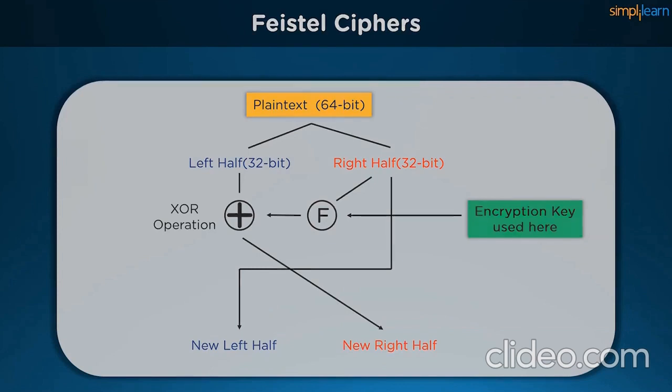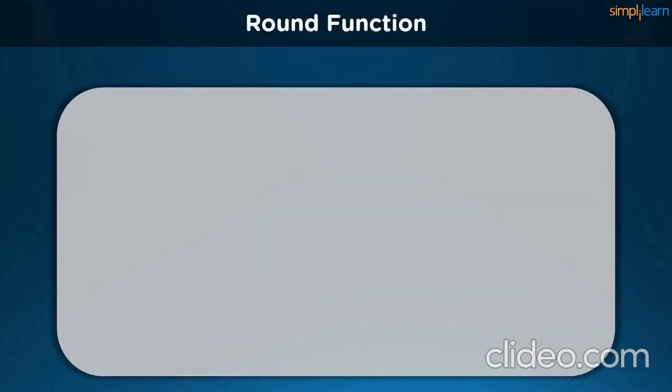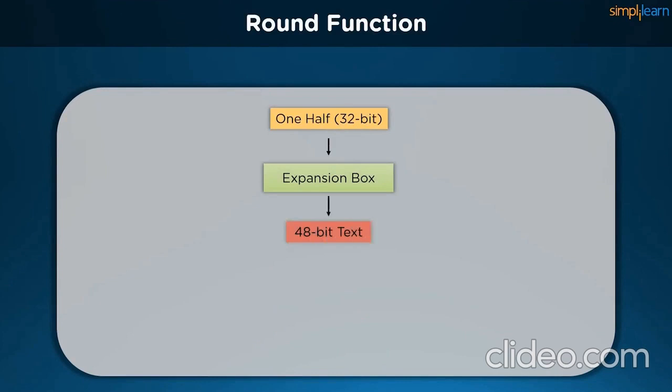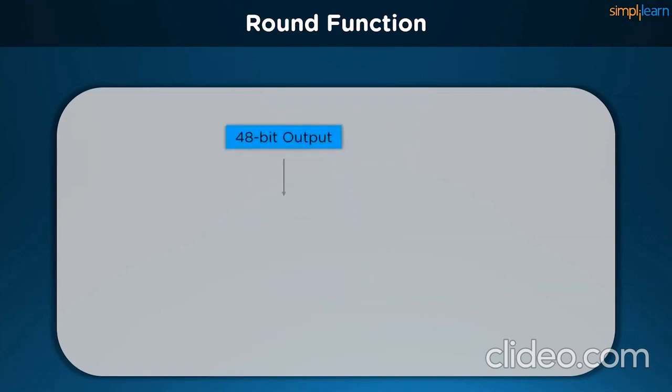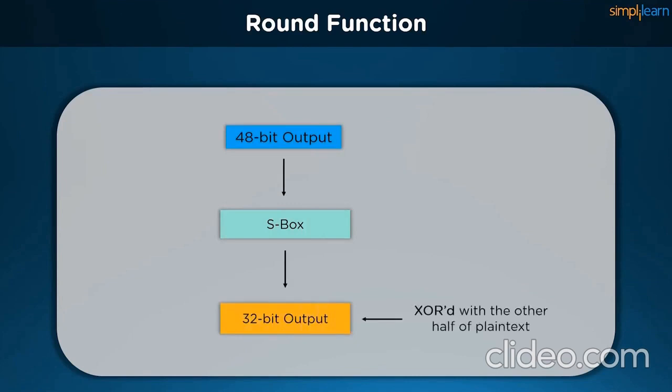Taking into account what happens in the polynomial function, we take one half of the block and pass it through an expansion box. The work of the expansion box is to increase the size of the half from 32-bit to 48-bit text. This is done to make the text compatible with the 48-bit keys we have generated beforehand. Once we pass it through the XOR function, we get a 48-bit text as an output. Now remember, a half should be 32 bits. So this 48-bit output is then passed on to a substitution box. This substitution box reduces its size from 48-bit to 32-bit output, which is then XORed with the first half of the plaintext.